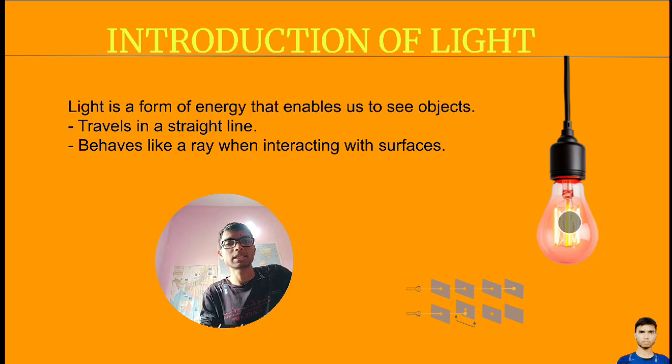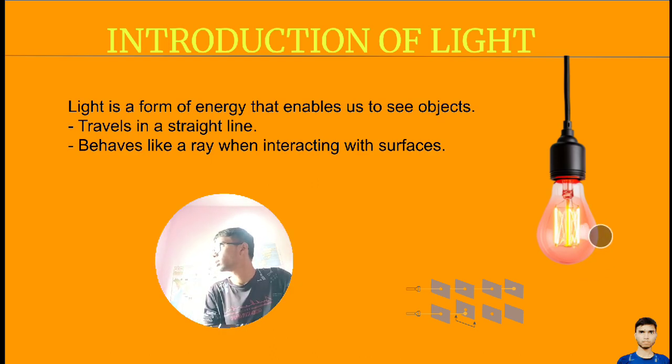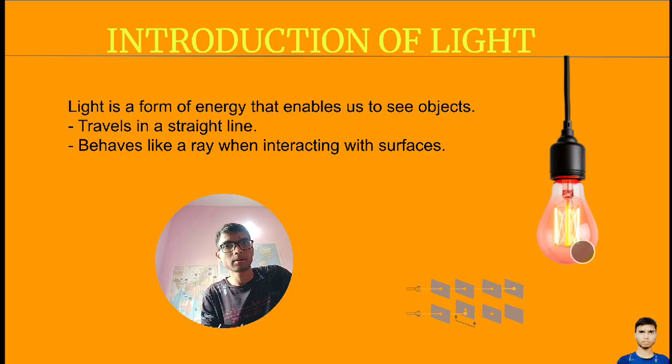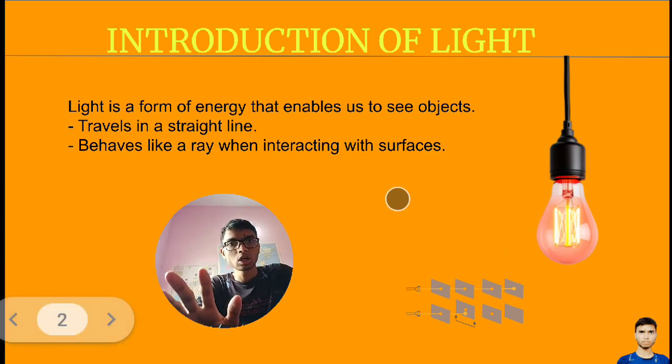It is transparent. That's why light can travel through this transparent object, because it is a transparent object. That's why light is able to travel through this glass bulb. Clear? But here you will see that light will not travel through this plastic material, because it is not a transparent object.